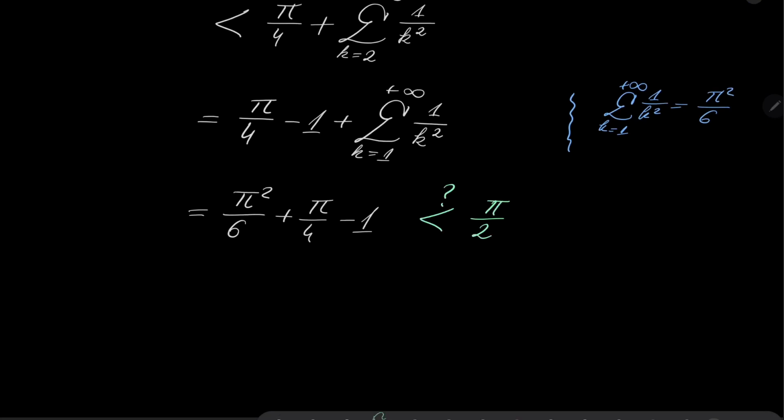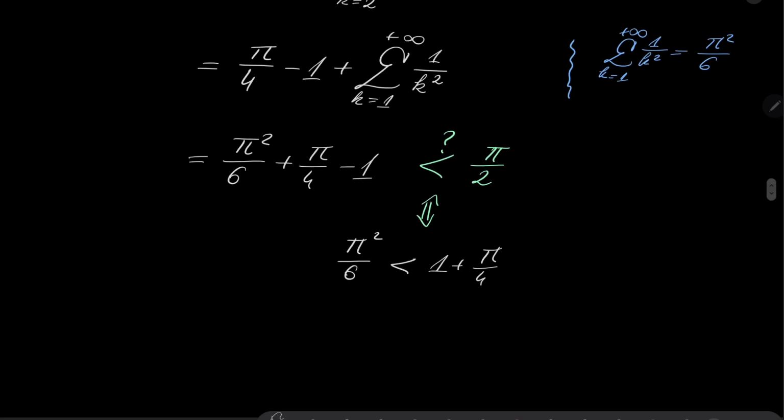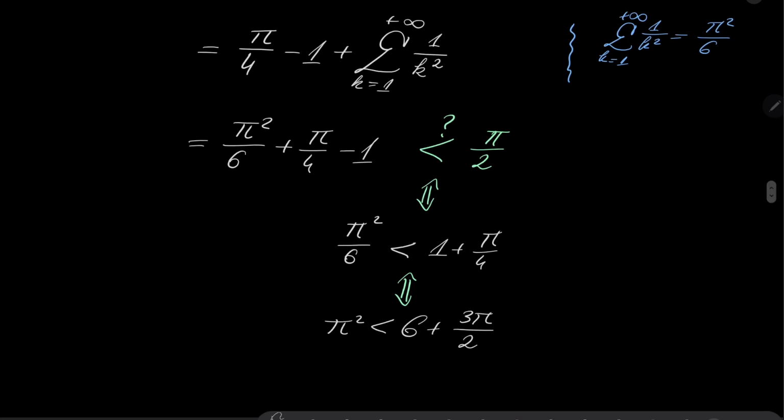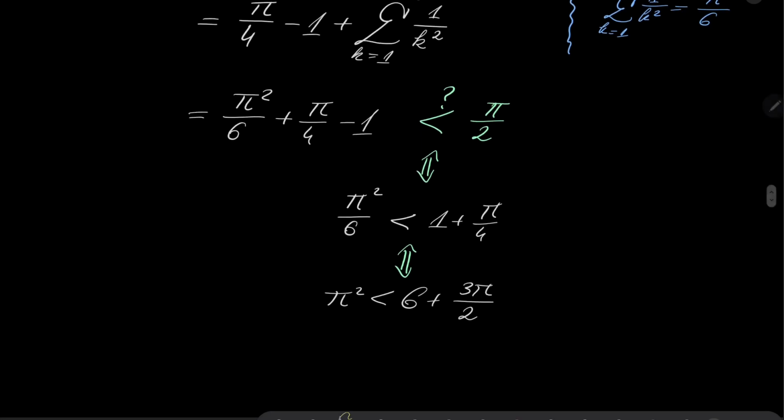Is it? Well, notice that this is equivalent, after some manipulations, to saying that pi squared over 6 should be less than 1 plus pi over 4. And this, in turn, is equivalent, after multiplication by 12 or by 6, to saying that pi squared is less than 6 plus 6 over 4, which is 3 pi over 2. And by basic calculations, you can verify that this is indeed the case. This inequality is true.